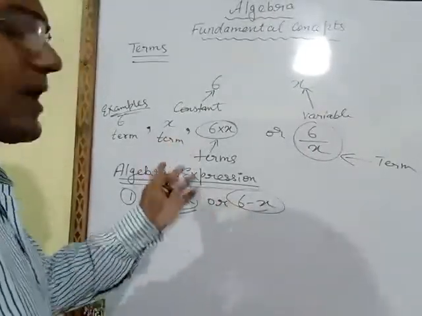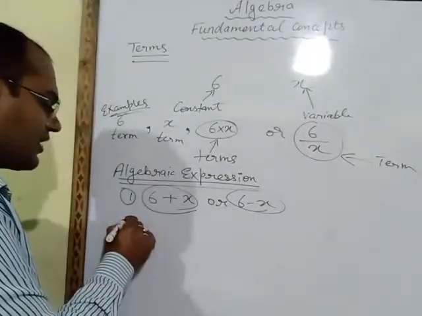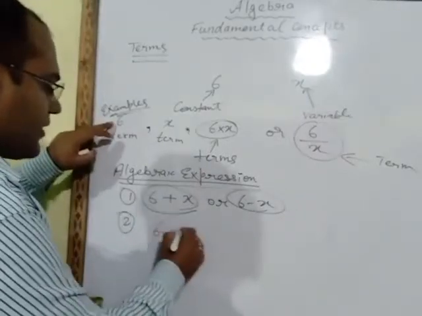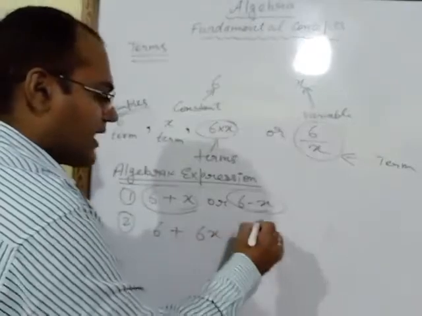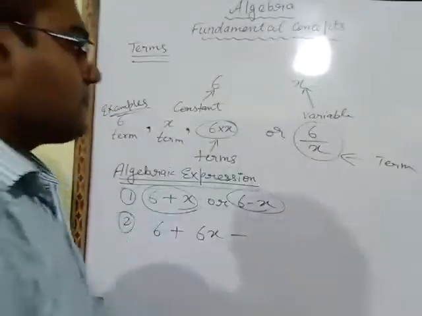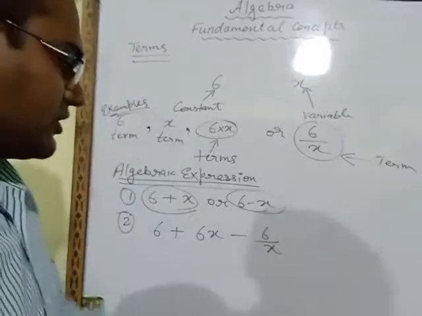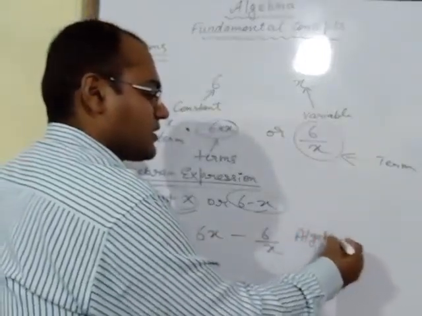If I combine 3 terms, then also that equation will be known as an algebraic expression. Let's take one example: 6 plus 6x minus 6 upon x. This is also an algebraic expression.